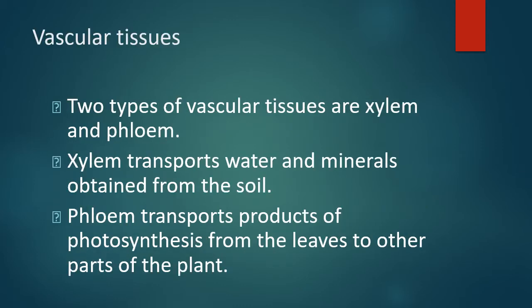Vascular tissues. Two types of vascular tissues are xylem and phloem. Xylem transports water and minerals obtained from the soil. Phloem transports products of photosynthesis from the leaves to other parts of the plant.